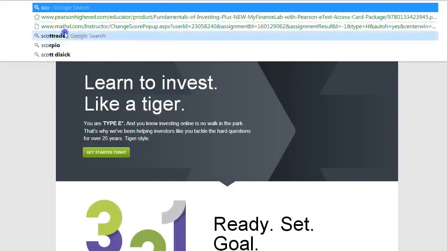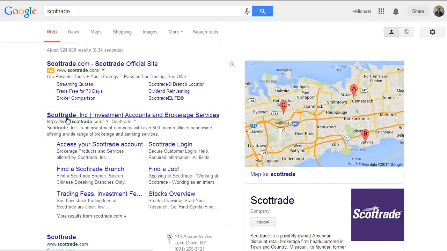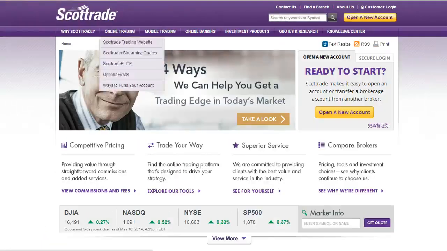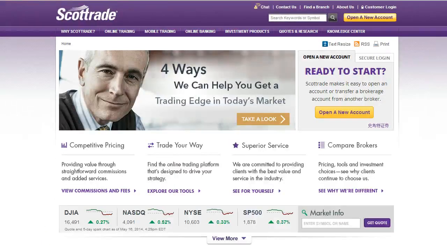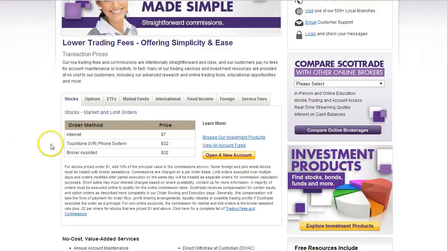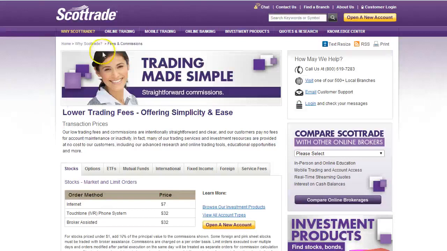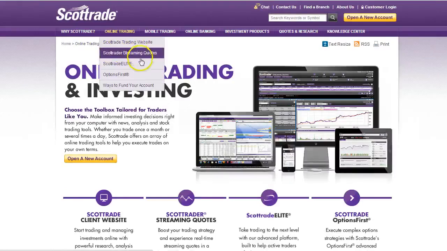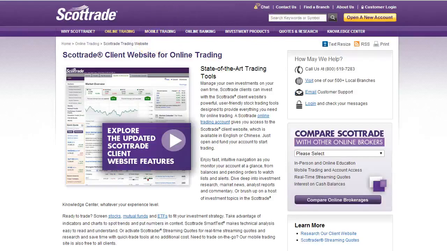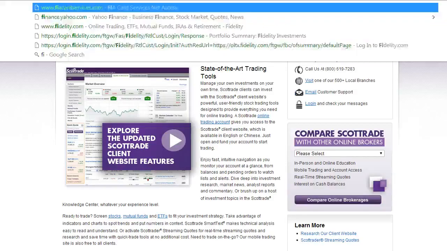You can also go to, say, Scottrade. It's another location. They actually have physical locations. You can go to different stores, and they'll tell you a lot about investing and different things you can do, with competitive pricing. If we click here, they'll show you $7 trades versus $32 brokerage assisted trades, and give you an overview of online trading. It shows you everything that they have to offer.